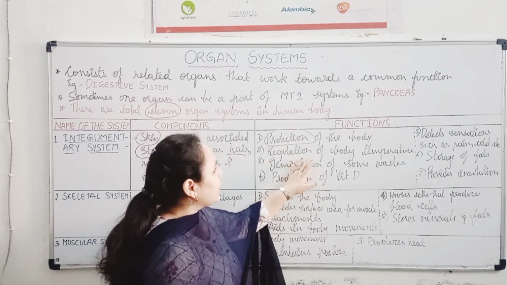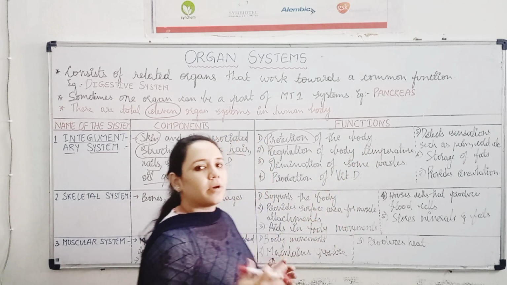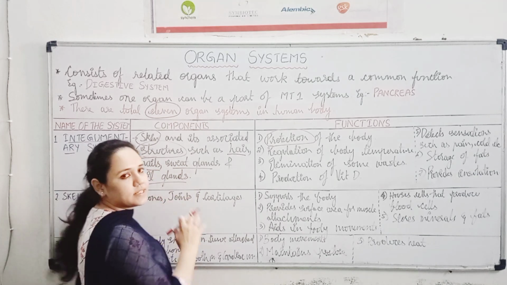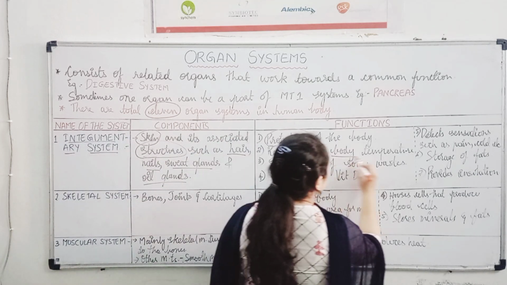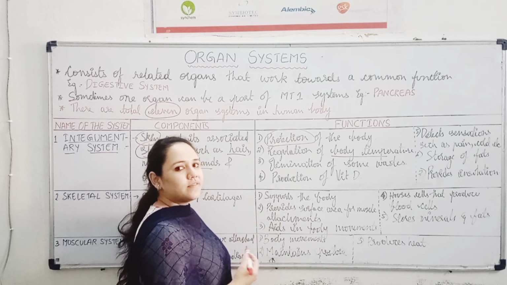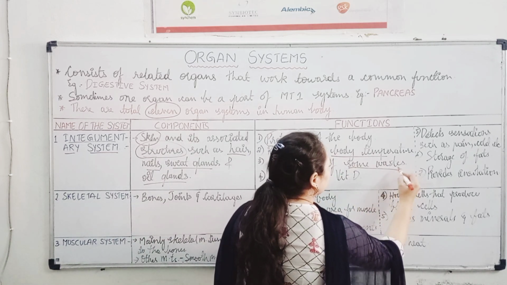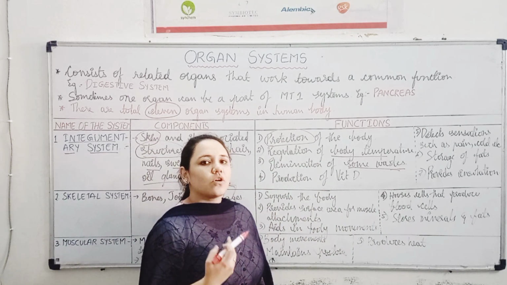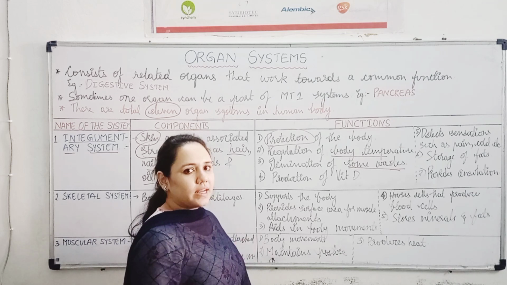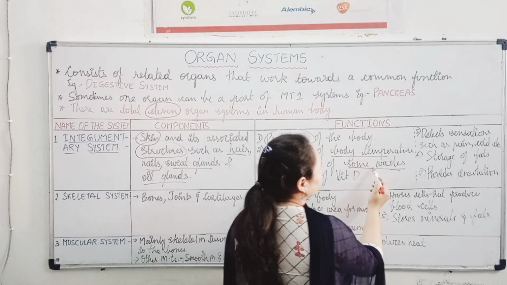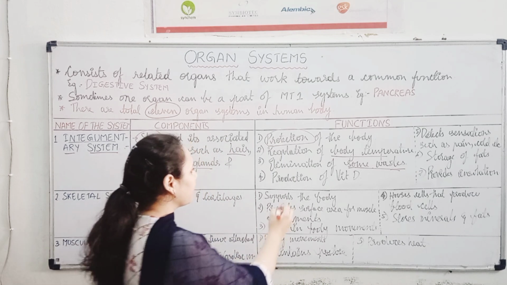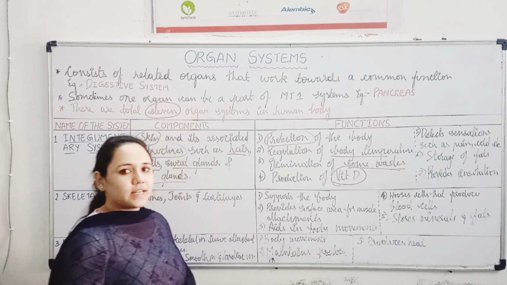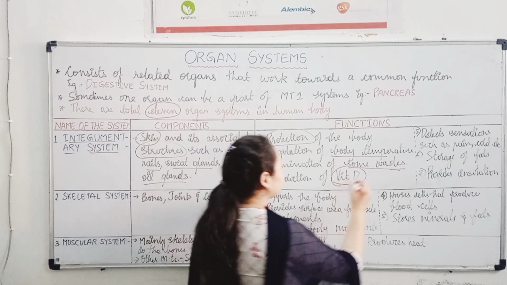And the next is regulation of body temperature. जो हमारा body का temperature है उसका regulation भी integumentary system के through होता है. Then elimination of certain waste, क्योंकि हमारे skin से sweat produce होता है sweat gland से. So in that sweat, excess water and salts are eliminated. So elimination of certain waste is done through this system. Production of vitamin D, which is essential for absorption of calcium.